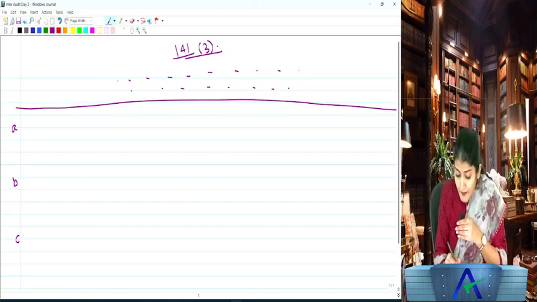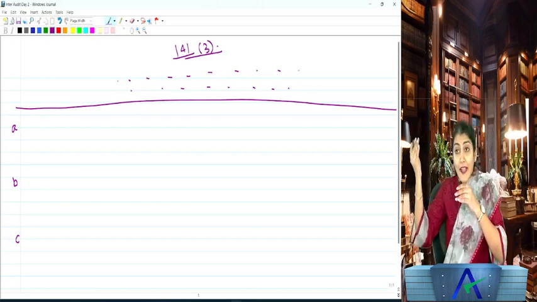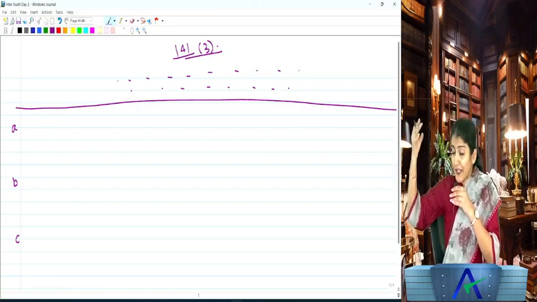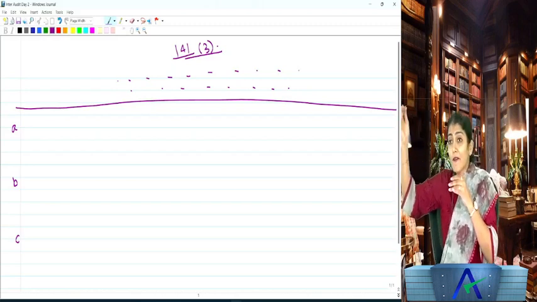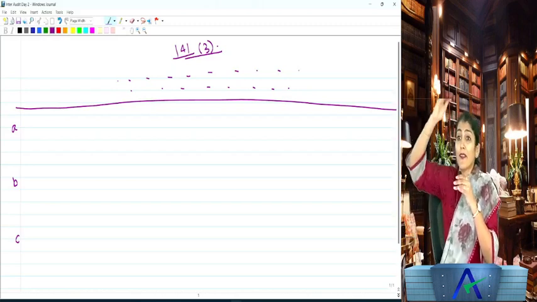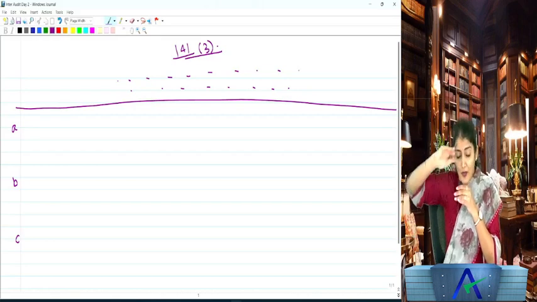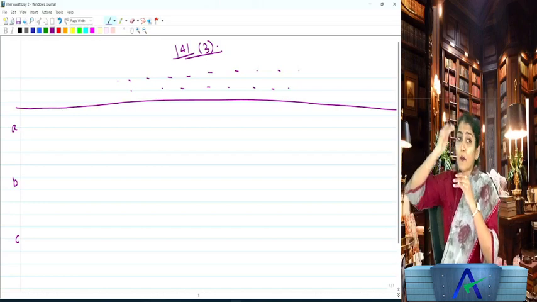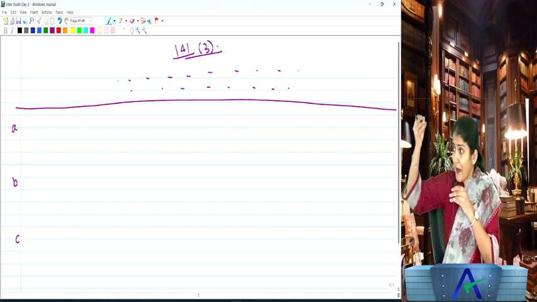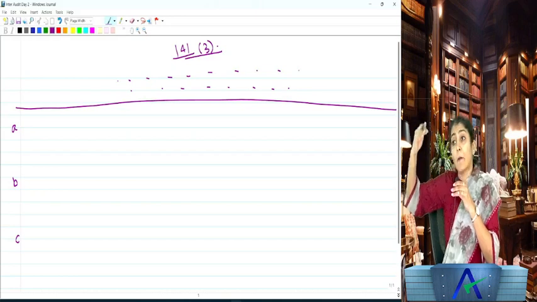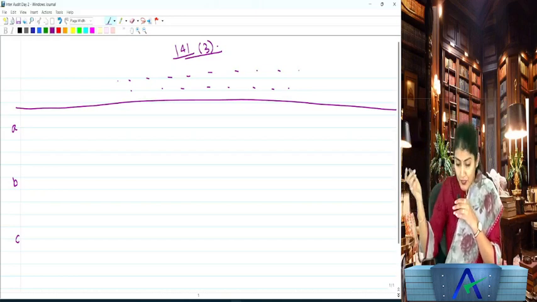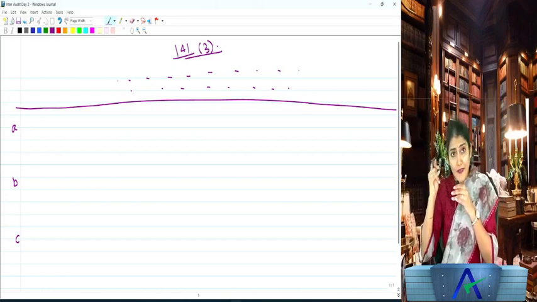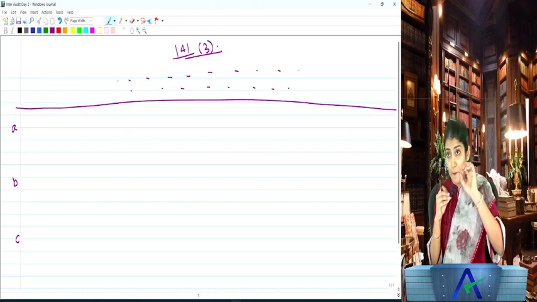Then 141 3D2, it is regarding the indebtedness exceeding rupees 5 lakh. So for all the 3, person, partner, relative, in all the 5 companies, indebtedness up to rupees 5 lakh is allowed. 5 lakh 1 rupee, disqualified to be appointed as an auditor. And 141 3D3, it is regarding the guarantee exceeding rupees 1 lakh. Right, so for all the 3, person, partner, relative, in all the 5, guarantee up to rupees 1 lakh will be allowed.